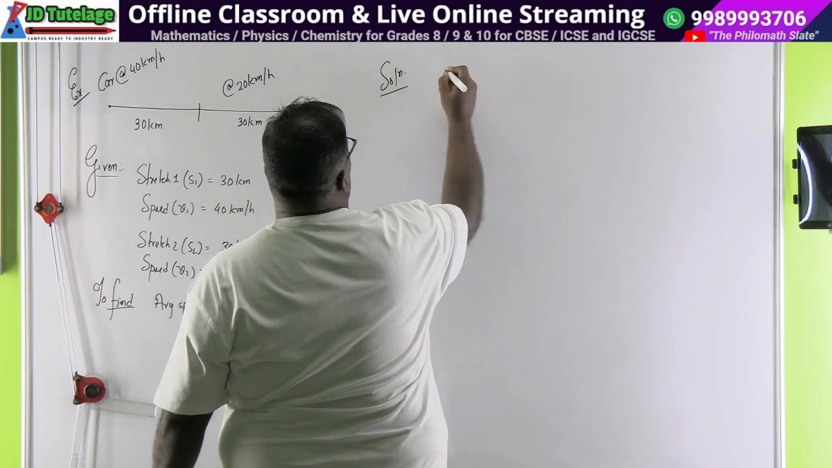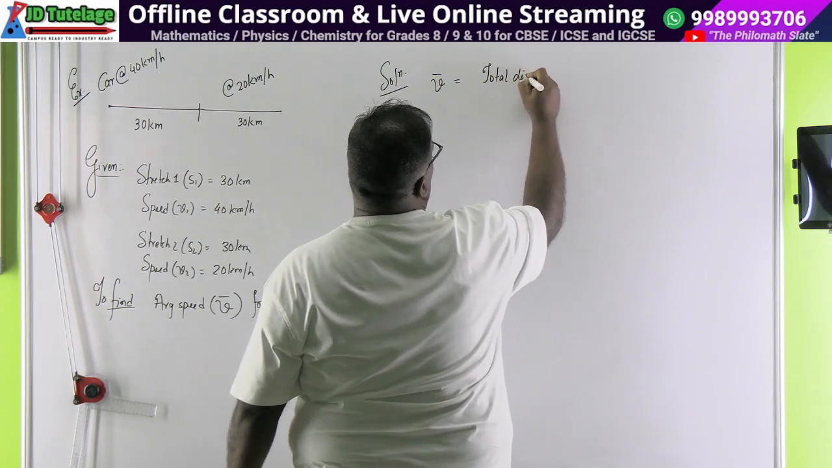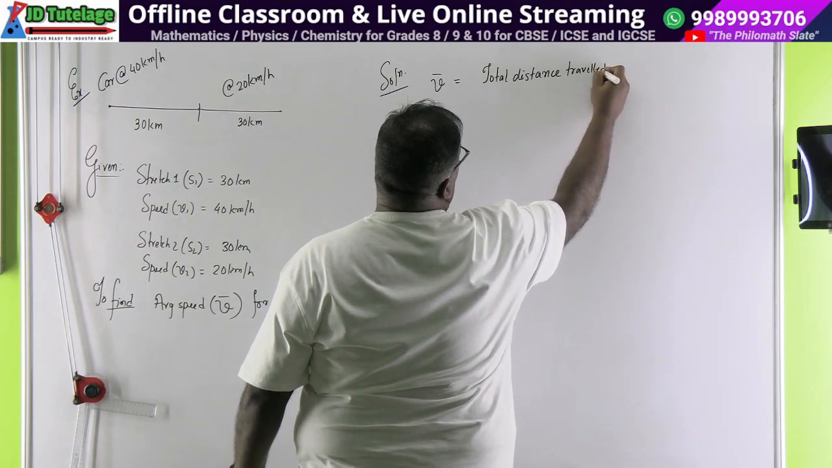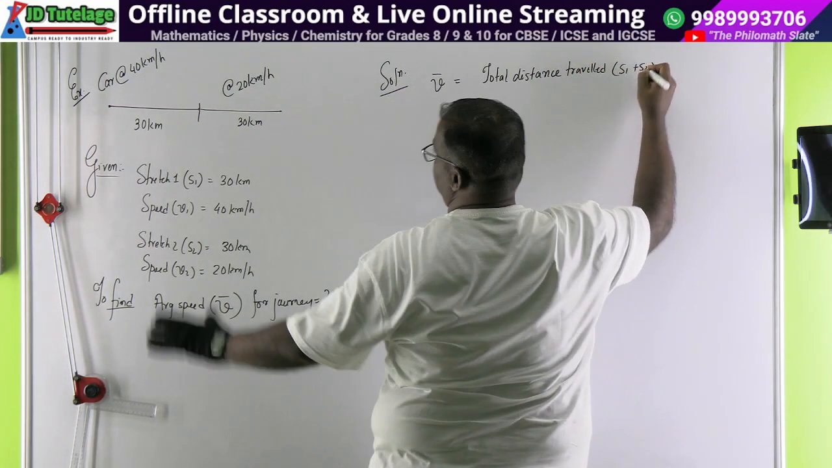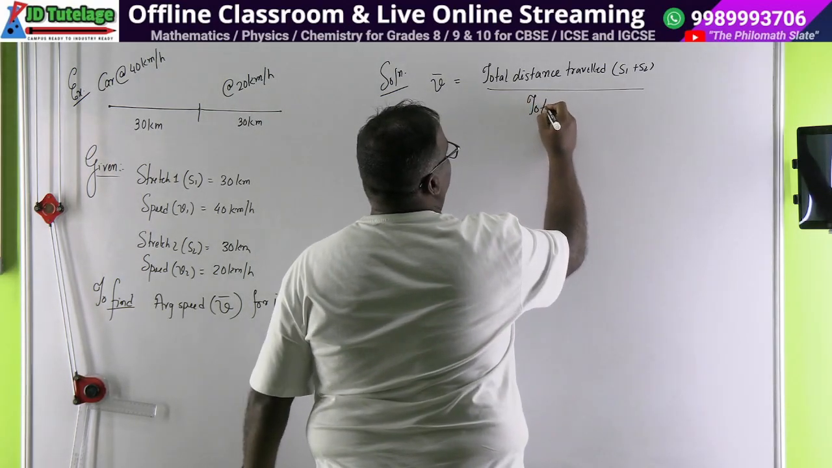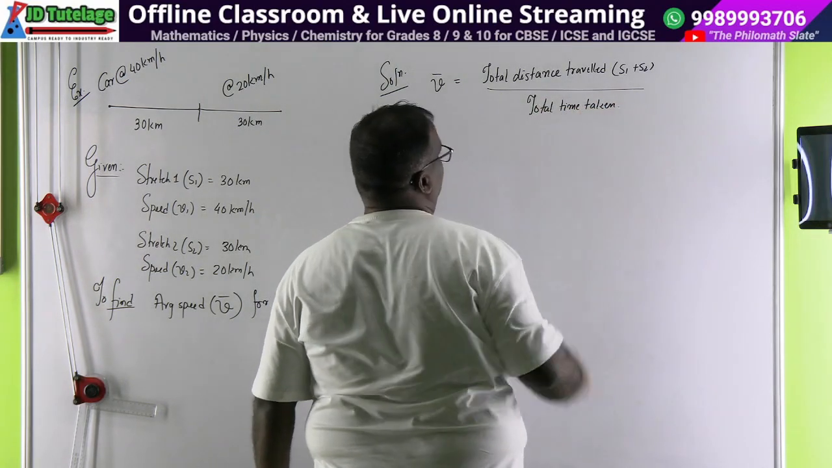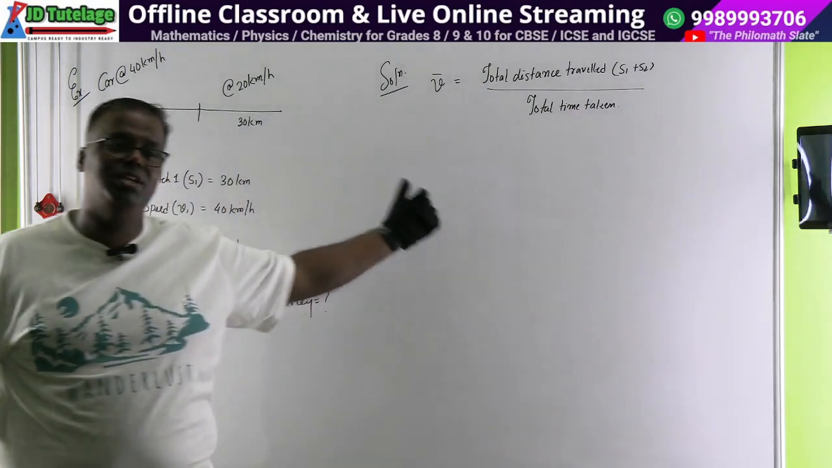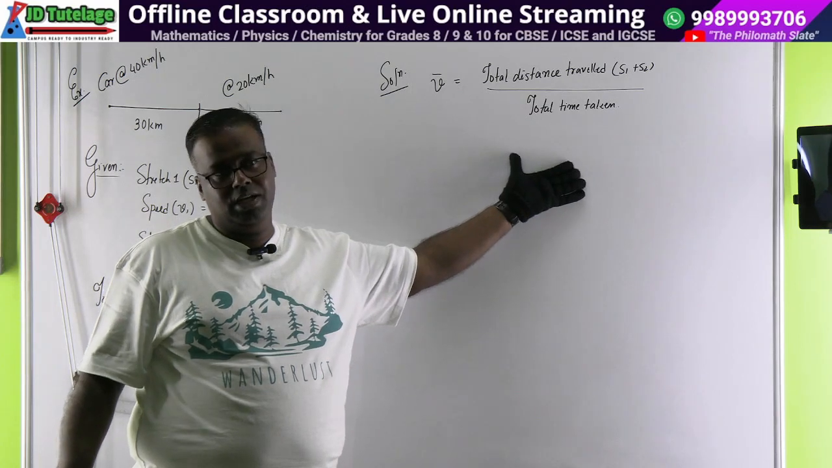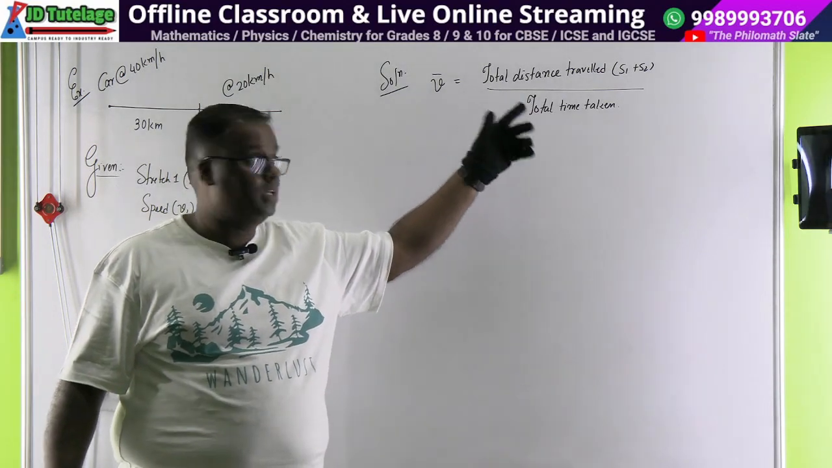Solution. Average speed V bar is always given by total distance traveled, which in your case would be S1 plus S2. This is the total distance traveled, divided by total time taken. Now here is the problem. आपके पास total time नहीं है इस problem में. नहीं, मैं बोल रहा हूँ given data में total time नहीं है. You have this data with you. Total distance is how much? 60. But you don't have total time. ये इसी में problem है.